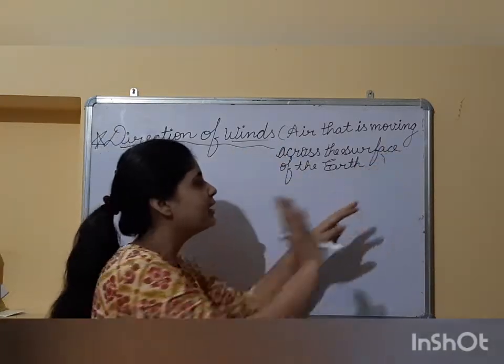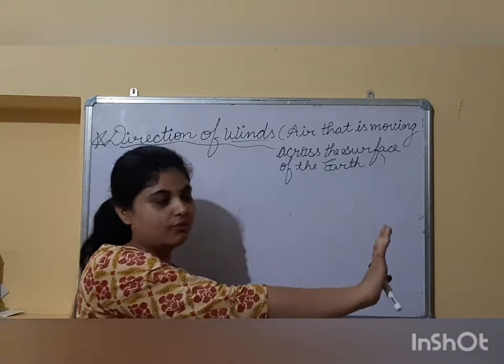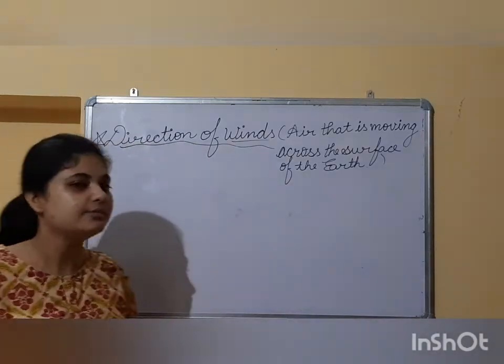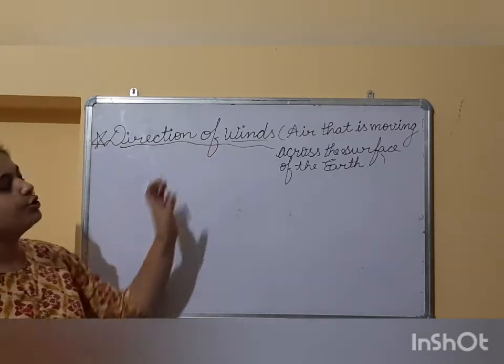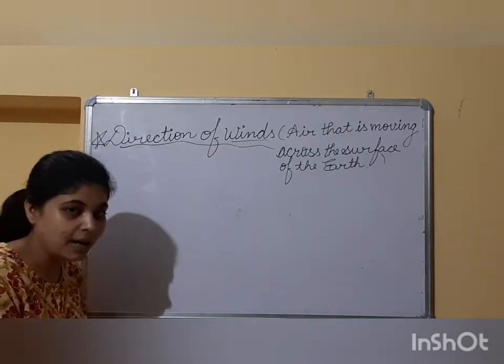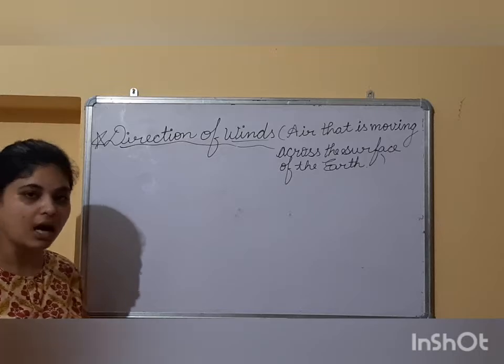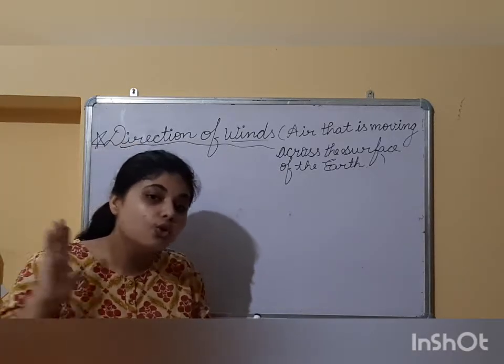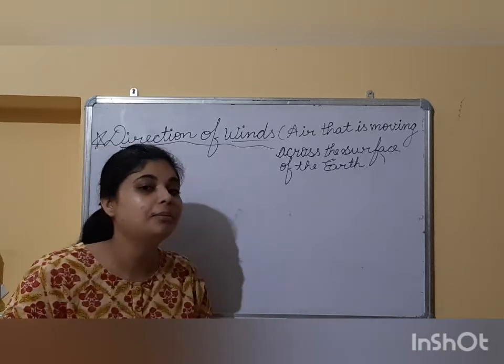The air that is moving across the surface of the earth, that is wind. We also call it a breeze, right? So the direction of winds also determines the climate of a place. How? If the winds are blowing from a cold region, then it will make the place cool.